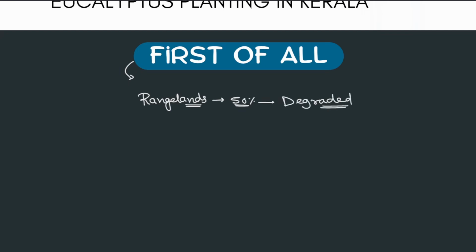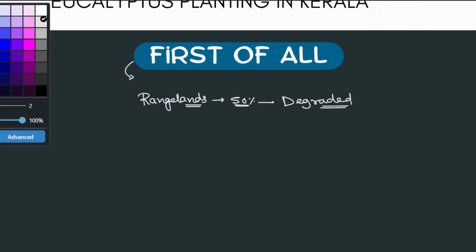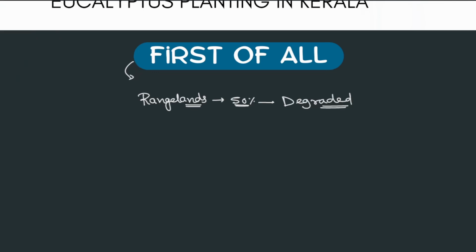What is the meaning of degraded? Okay, yes. So degraded. Let's say we have a grade of things. We are grading things. Let's say this is grade A, this is grade B. So that means grade A has fallen to grade B, or it has been demoted. Okay, so they have been demoted from rangelands to something of a lower category.